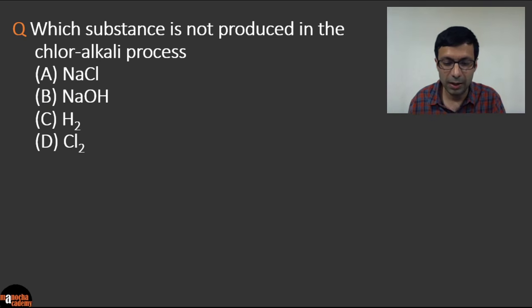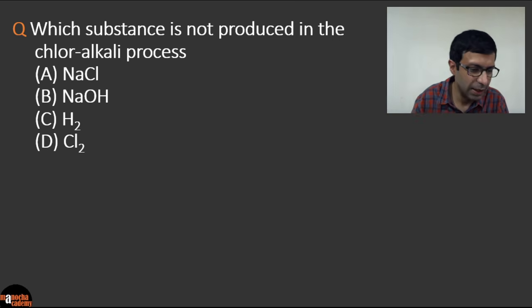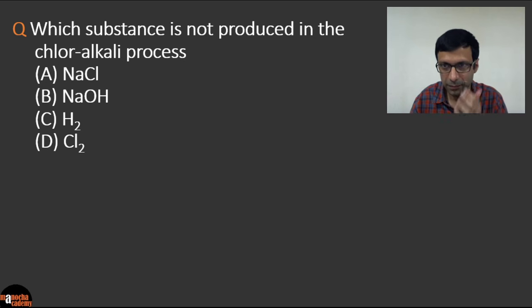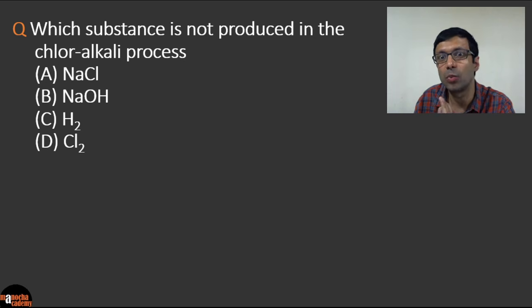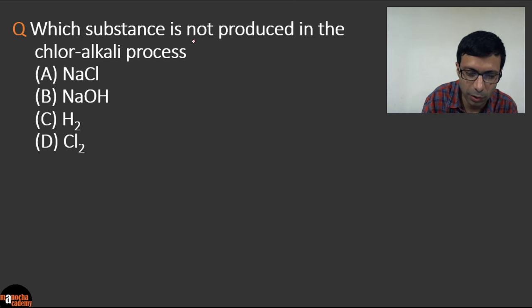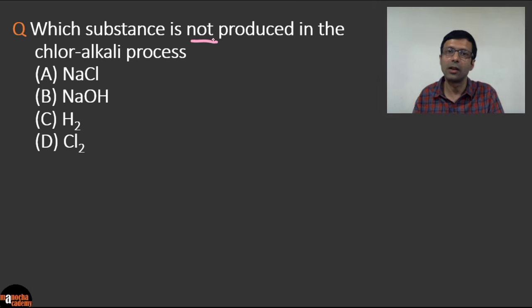Which substance is not produced in the chlor-alkali process? And here are your options: A, NaCl, B, NaOH, C, hydrogen, and D, chlorine. So what do you think is the answer here? Okay. So which substance, carefully read the question, okay, in the exam, especially the multiple choice, which substance is not produced, okay? So first, what is the chlor-alkali process?